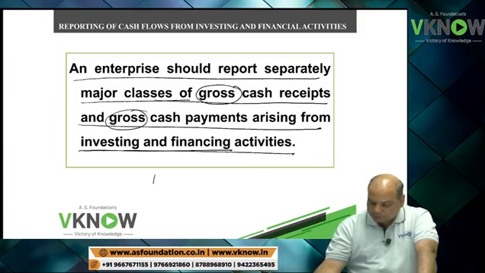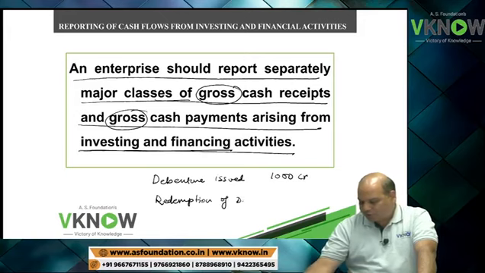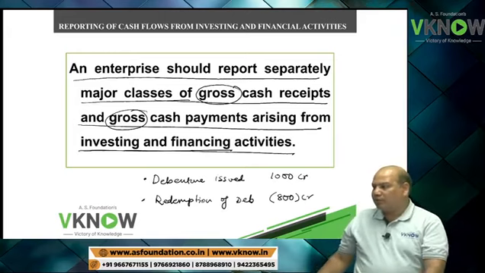Example, debenture issued 1000 crore, redemption of debenture 800 crore. So what they are saying, preferably you show separately.